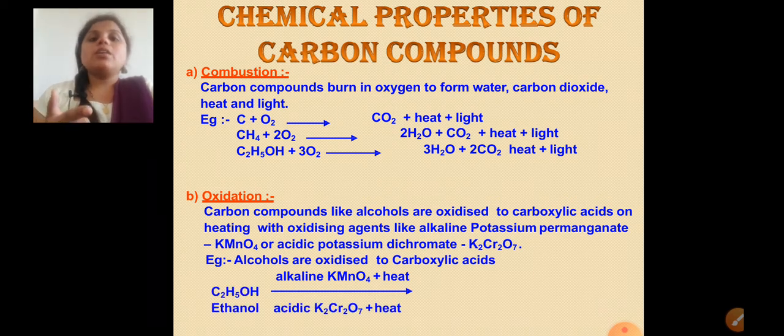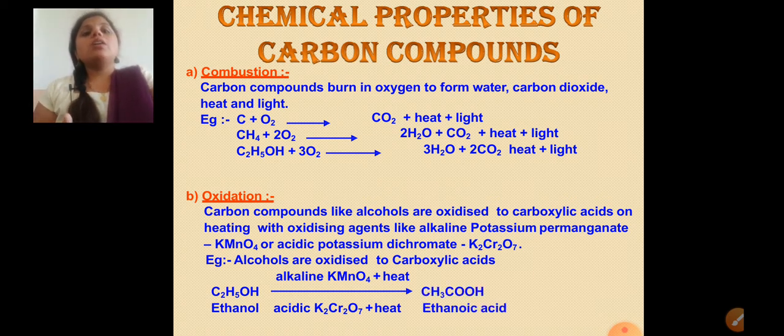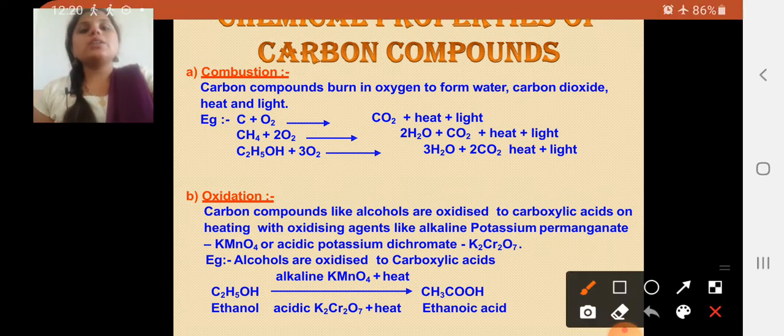First, the alcohol we are taking is ethanol. Dear students, this is ethanol. The formula of ethanol is C2H5OH. This is ethanol, where in the presence of alkaline KMnO4, this is the oxidizing agent, and another oxidizing agent, K2Cr2O7. Here we are taking two types of oxidizing agents: the first one is alkaline KMnO4 and the acidic solution, K2Cr2O7.